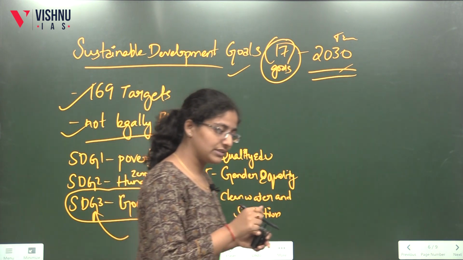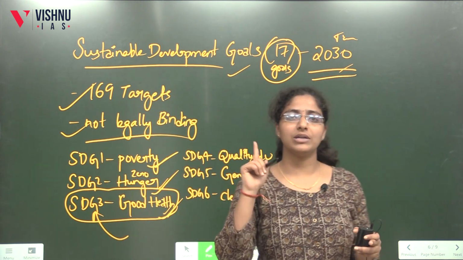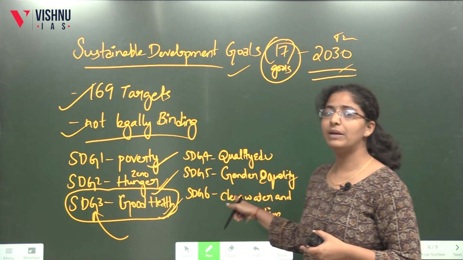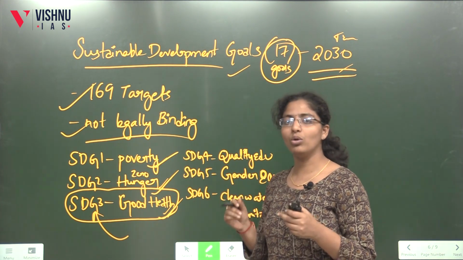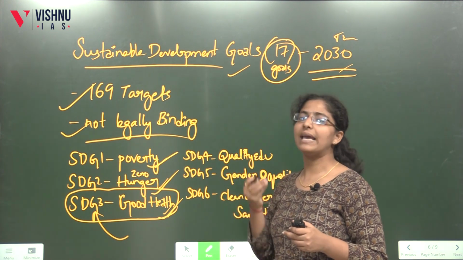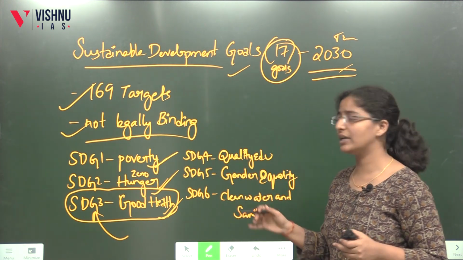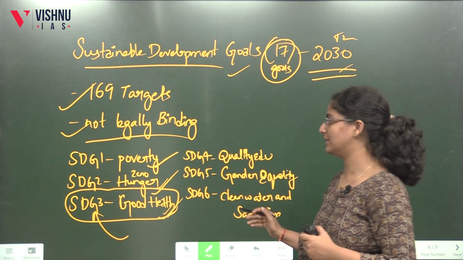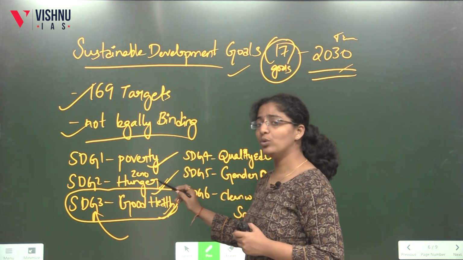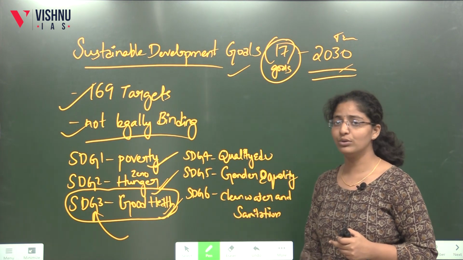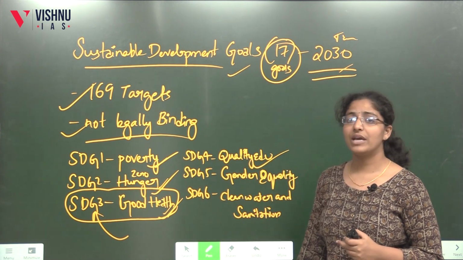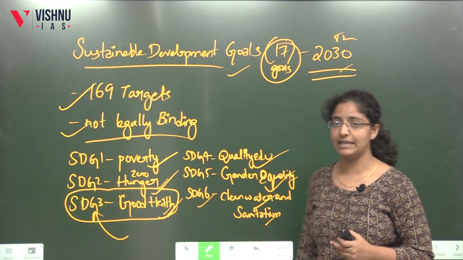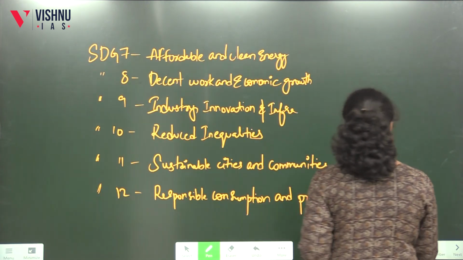So write the Sustainable Development Goals list and stick it to your study table just in front of you, or wherever you see it daily, so that you become accustomed to it. You need not memorize it by heart. Whenever you see it again and again and link it with different subjects, you will be able to remember all these things. So 1 is about poverty, 2 is zero hunger, 3 is good health, 4 is quality education, 5 is gender equality, 6 is clean water and sanitation. Like this, you have 17 goals.